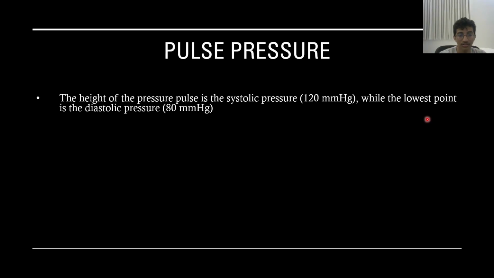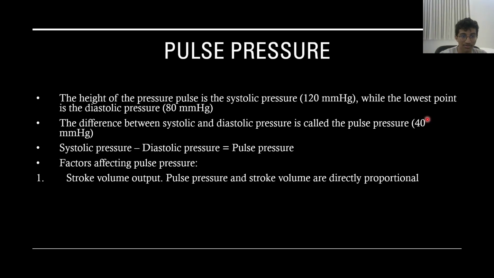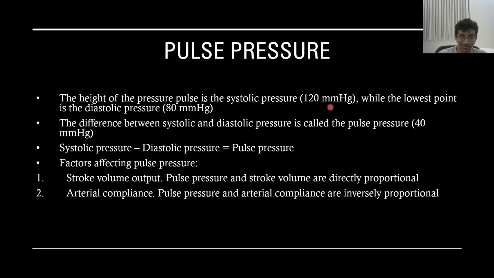Now, the second topic, pulse pressure. Pulse pressure is the difference between systolic and diastolic pressure. Systolic is normally 120 and diastolic is normally 80. So the difference is about 40 millimeters of mercury. And in this equation, you can see the relationship: systolic pressure minus diastolic pressure is equal to pulse pressure.